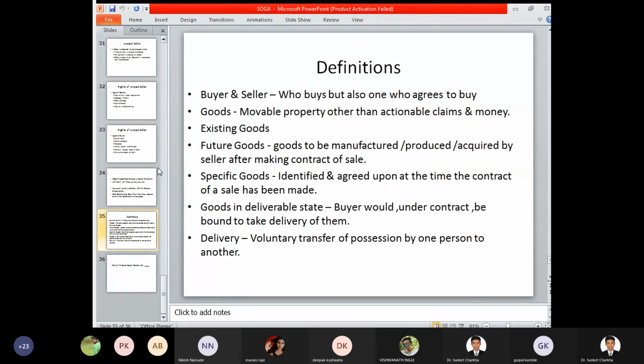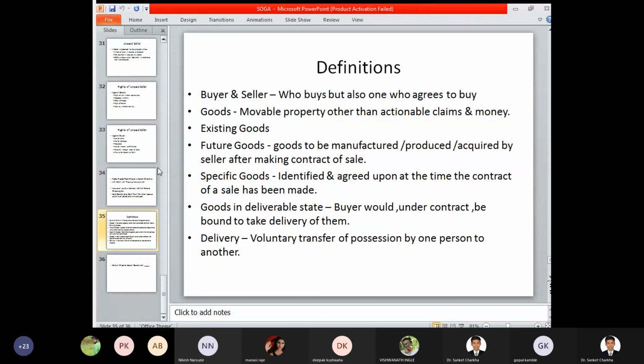Now, a brief summary of the Indian Sale of Goods Act 1930. Who is a buyer and seller? A buyer is one who buys or agrees to buy the goods, and a seller is one who agrees to sell the goods and services. Goods specifically means movable property other than actionable claims and money.